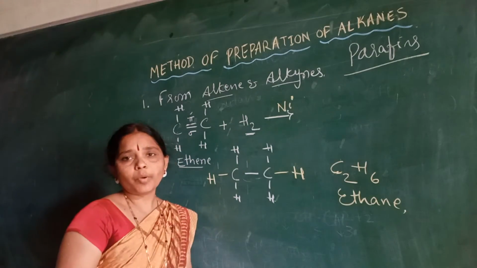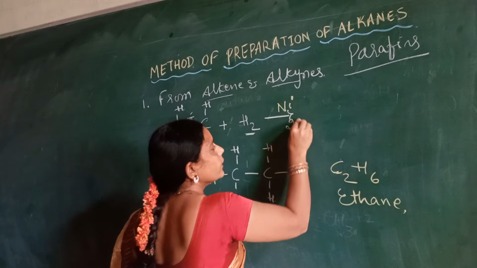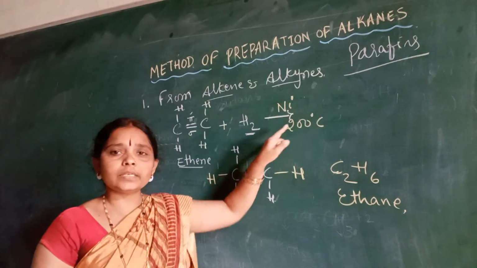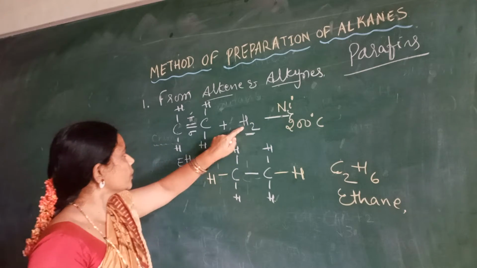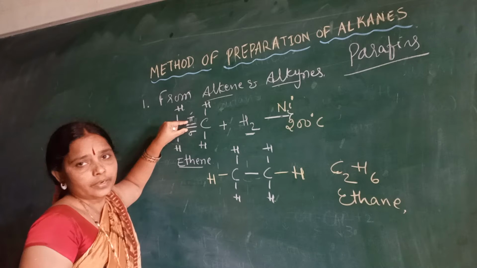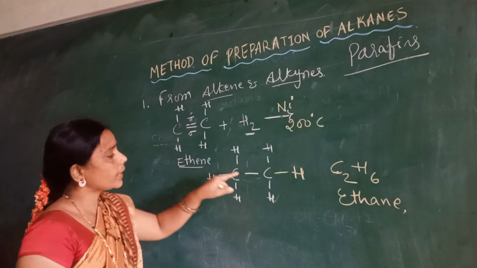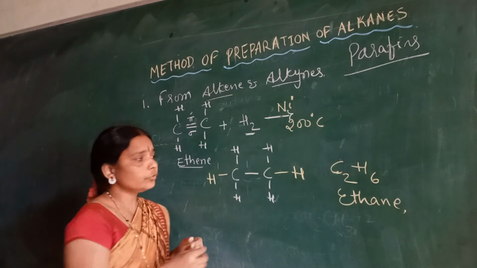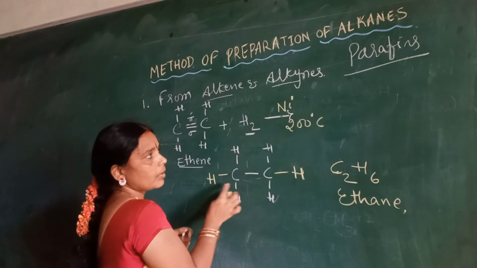This is very important at 200 degrees centigrade. With the help of nickel as a catalyst, hydrogen is going to be added to the unsaturated compound. How is the bond broken? The pi bond is going to be broken to form two new sigma bonds.